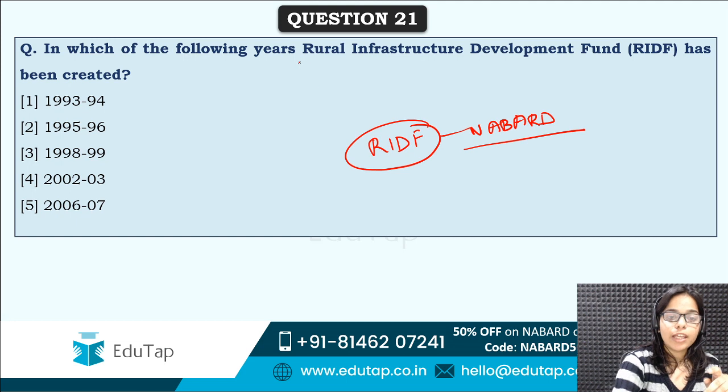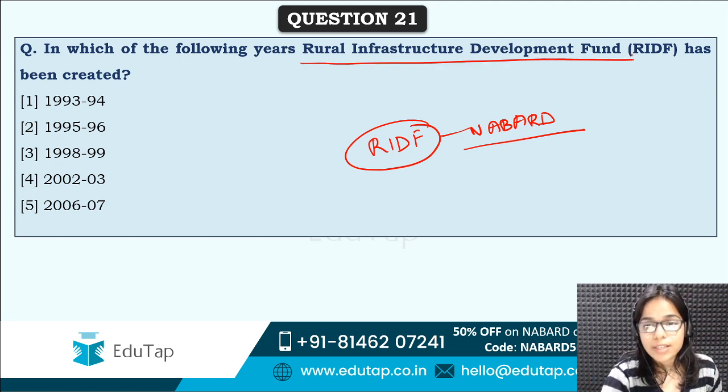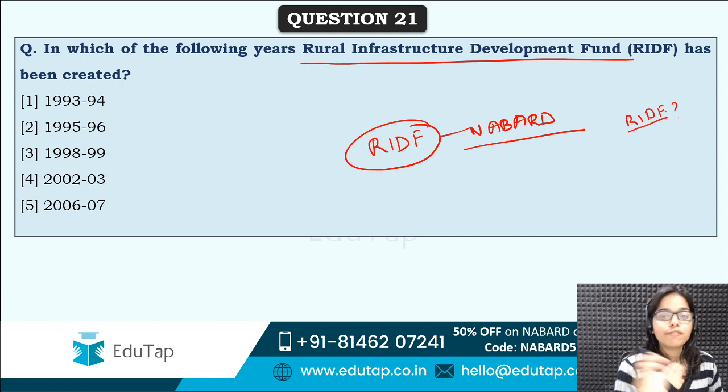Guys, again I'm telling you, these full forms you need to remember, because questions are asked generally, what does D stand for in RIDF? This kind of question can be asked. So you need to remember the full form. That in that way only you can answer this type of question. It is Rural Infrastructure Development Fund.